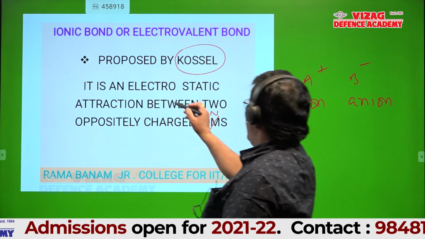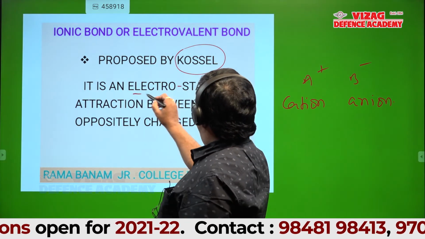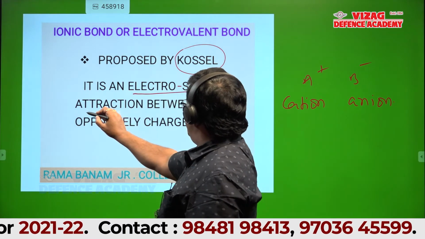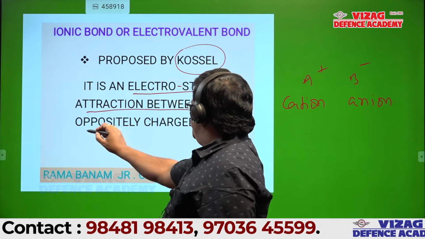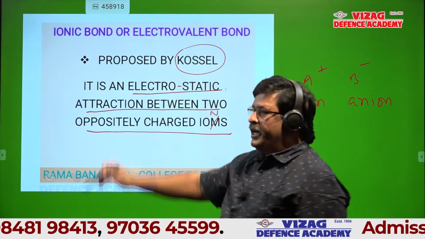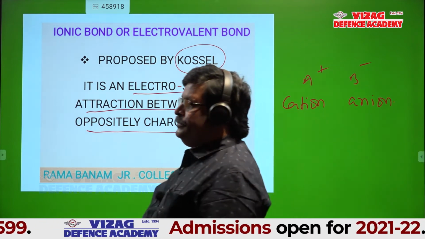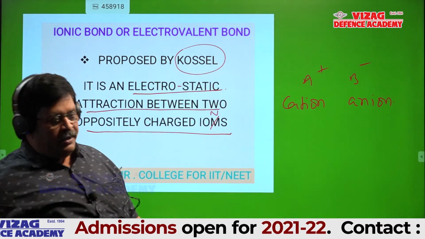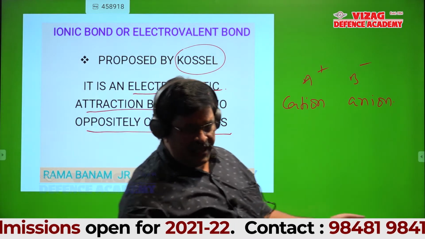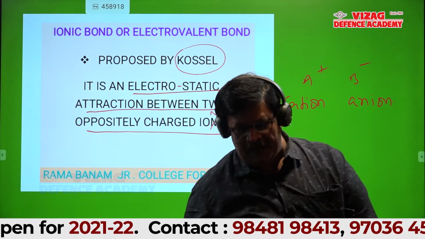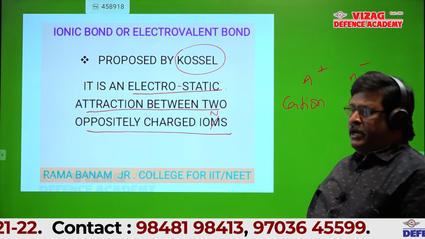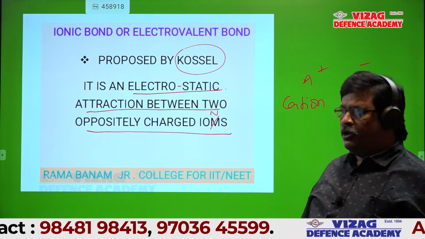That electrostatic attraction between two oppositely charged ions is called an ionic or electrovalent bond. That may be between A plus B minus, A plus B2 minus, A2 plus B minus, A3 plus B3 minus. Forget about the valencies.